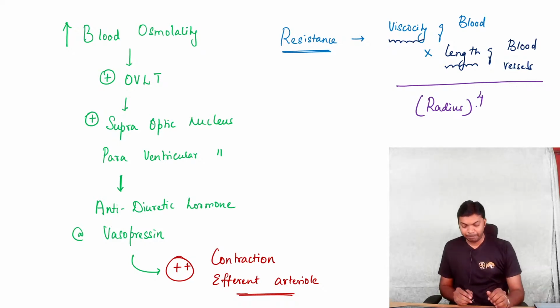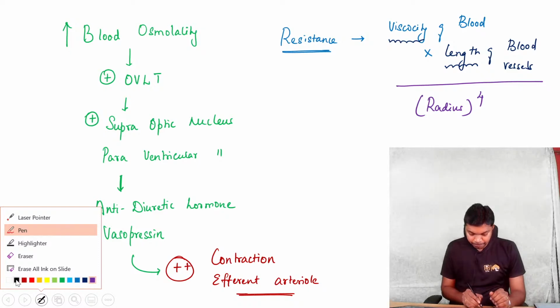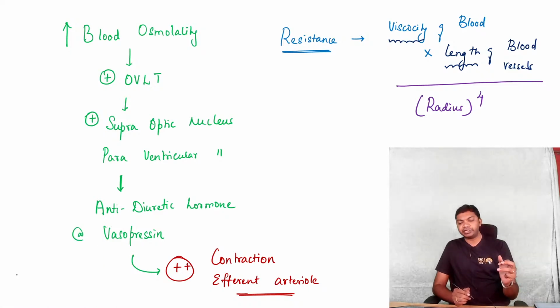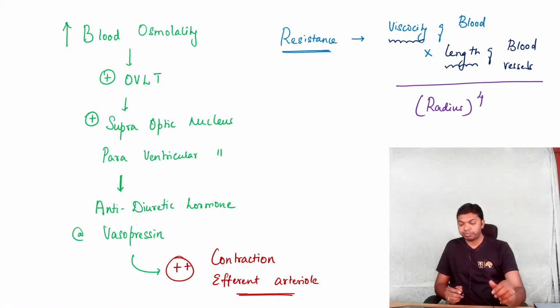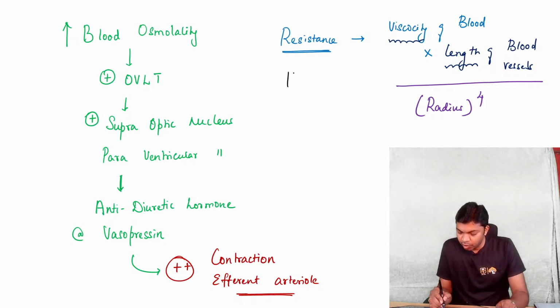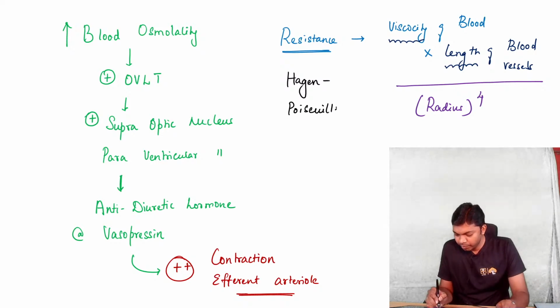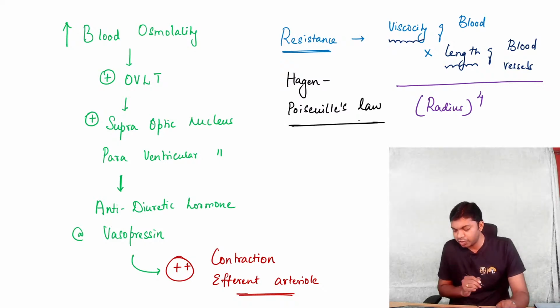This equation, which corresponds to these three factors, viscosity, length as well as radius to the power of 4, is called Hagen-Poiseuille's law, doctors.